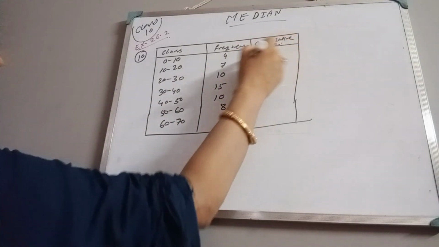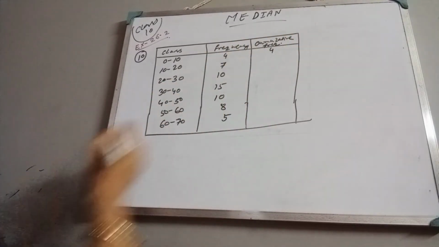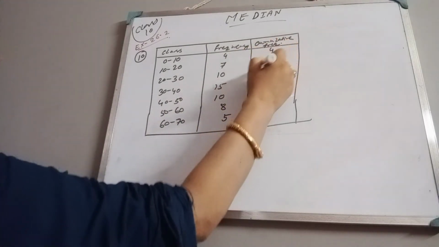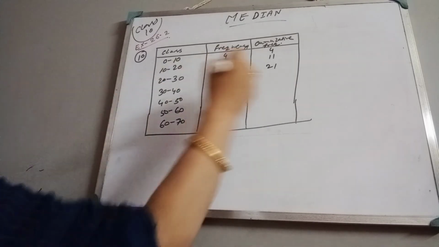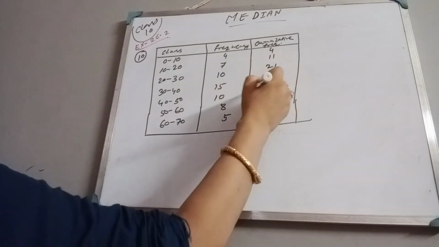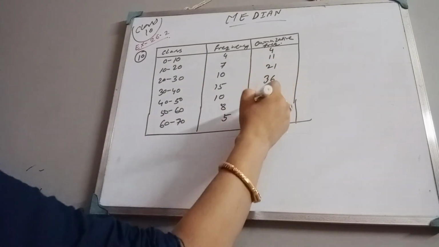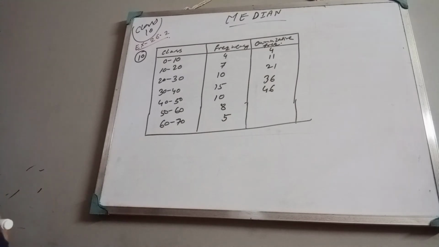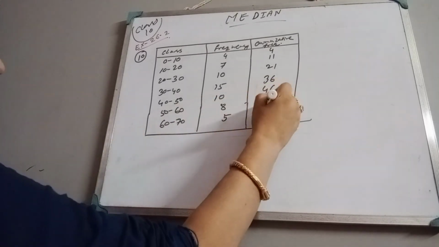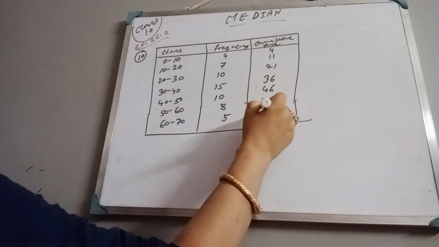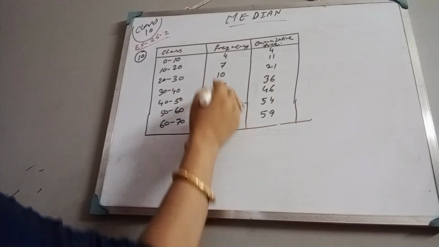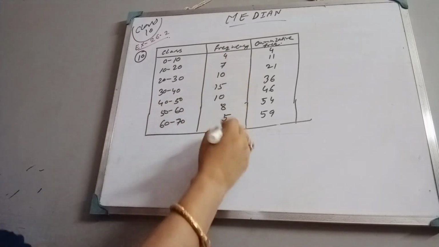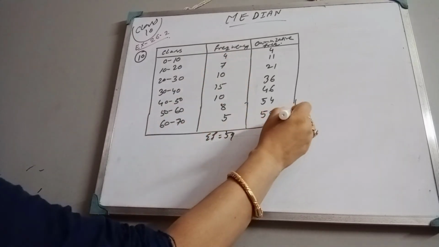That is 4. Next we add 7 plus 4, that is 11. 11 plus 10 is 21. 21 plus 15 is 36. 36 plus 10 is 46. 46 plus 8 is 54. And 54 plus 5 is 59. Yes, 59. So this is n.